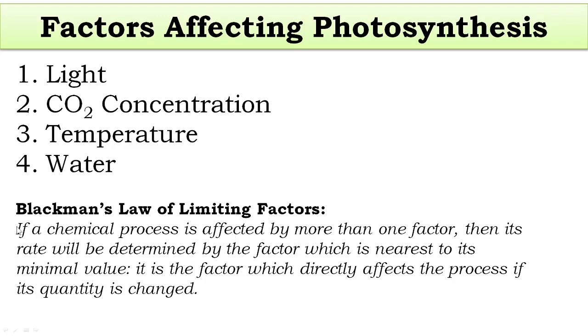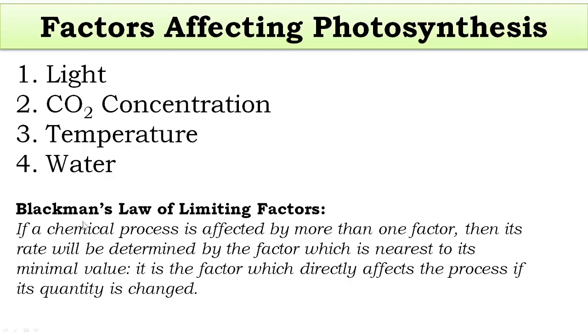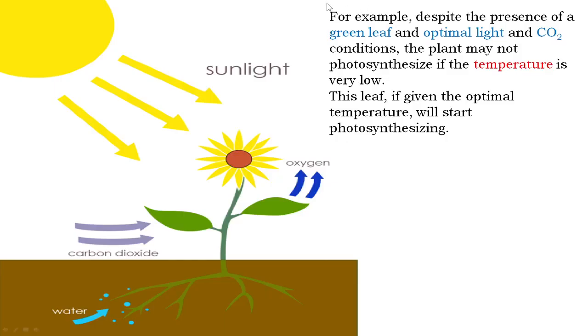Okay, to understand this, you can take this example which is also given in your textbook. It says, for example, in order to understand Blackman's law of limiting factor, there is an example given over here. Right? For example, despite the presence of green leaf,